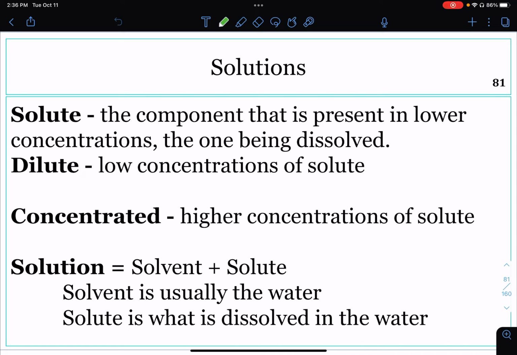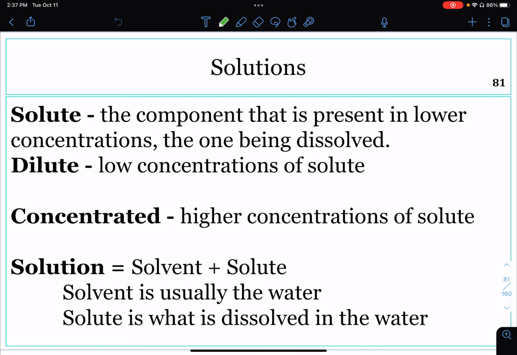Dilute is also a verb. You can dilute a solution by adding more solvent. So, for example, if you have too much sugar in your coffee and it doesn't taste good, because it would be extremely difficult to take the sugar out, instead, we would add more coffee and then we're diluting the concentration of sugar, even though we're not changing the amount of sugar that's actually in your coffee. You now have a dilute concentration, though, of the sugar.